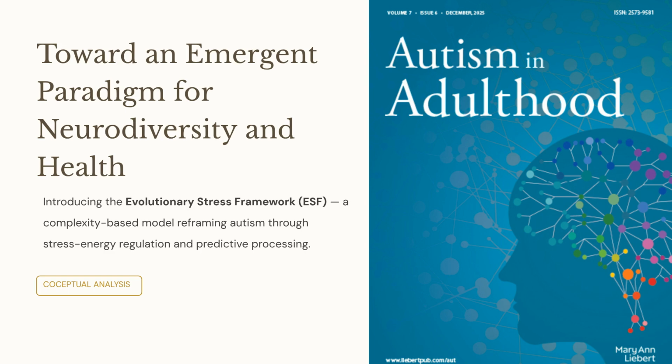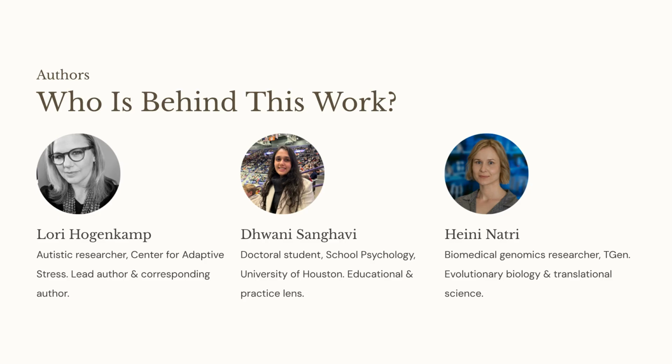This video introduces the Evolutionary Stress Framework, or ESF, a complexity-based model that reframes autism through stress energy regulation and predictive processing. The authors of this work are Hogenkamp, an autistic researcher and lead author, Dhwani Sanghavi, a doctoral student focusing on education and practice, and Heini Natri, a biomedical genomics researcher focused on evolutionary biology and translational science.